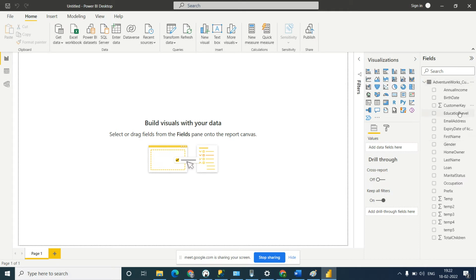So these are the columns we got here. What happened is we connected with one of the text files and got the data.